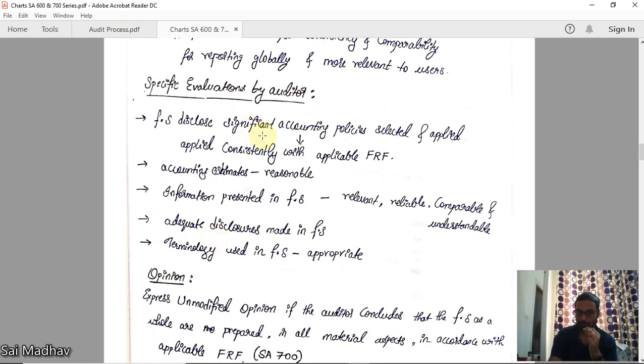The accounting policies can also change. The management can change them, but there should be adequate disclosures made in the financial statements, in the notes to accounts. Terminology is appropriate: the terminology should be clear and precise, as per the applicable FRF. For example, if the FRF uses the word inventory, here also you should use the word inventory. You cannot use the word stock. So these are the specific evaluations to be made by the auditor. Now, opinion.